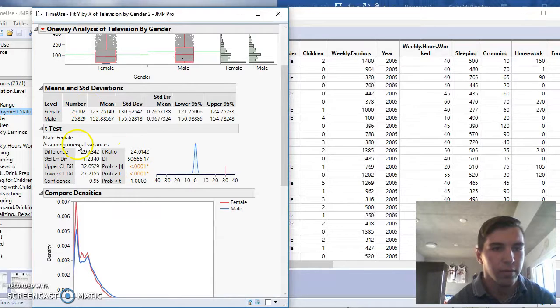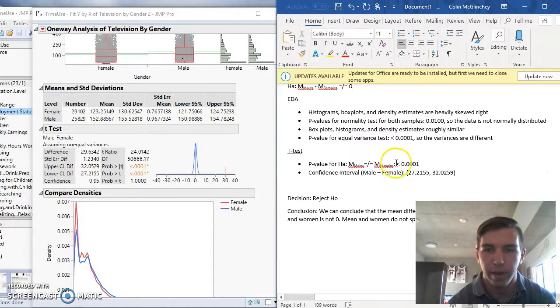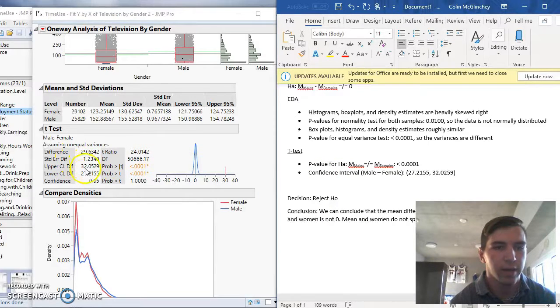And when we check that, we find that the probability of the alternative hypothesis that they're not equal is less than 0.001. So we can conclude that with that p-value, we can reject the null hypothesis and conclude that the mean difference between the number of hours watched by men and women is not 0. And with the confidence interval given to us in the t-test, 27.2155 to 32.0259, we can assume that men watch more TV than women do.